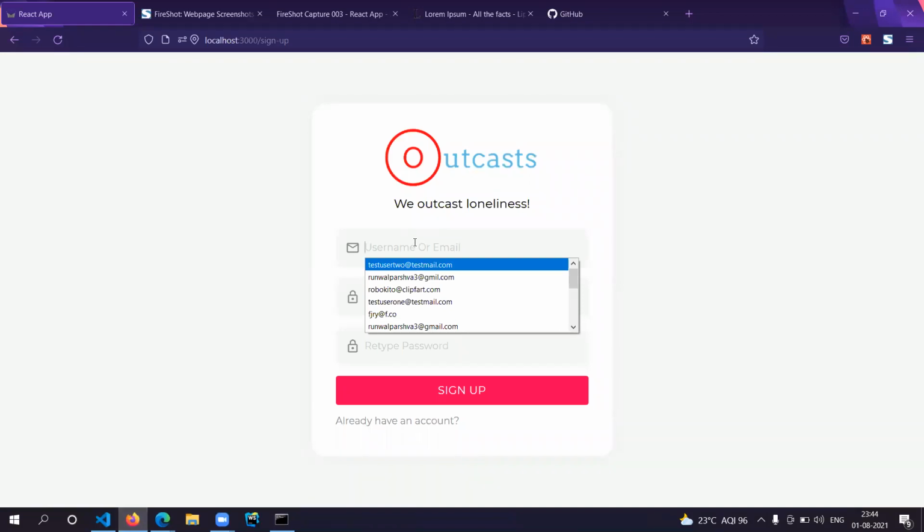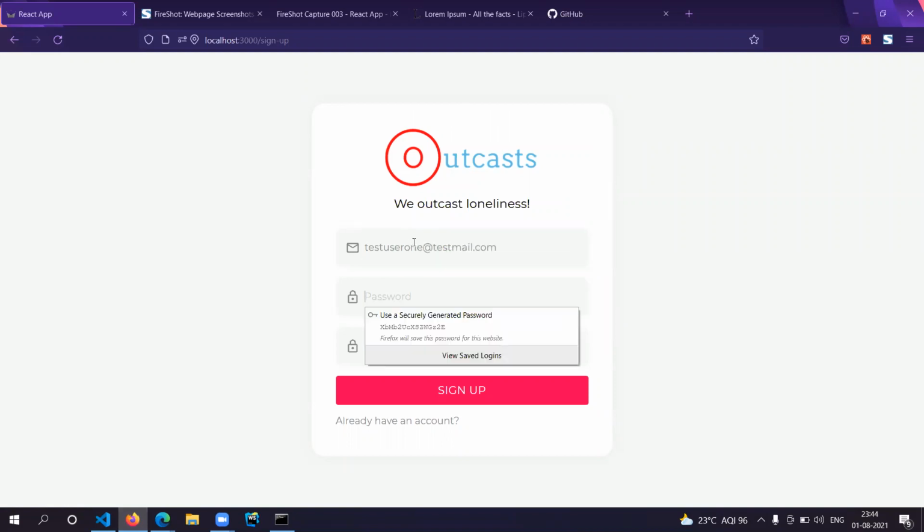When users first enter the Outcast webpage, they're shown a login screen in which they'll be able to input their username and password. If users don't already have an account, we also have a sign up page for them to sign up for an account with their email address.